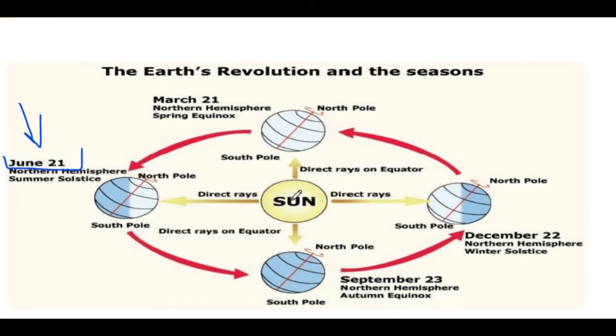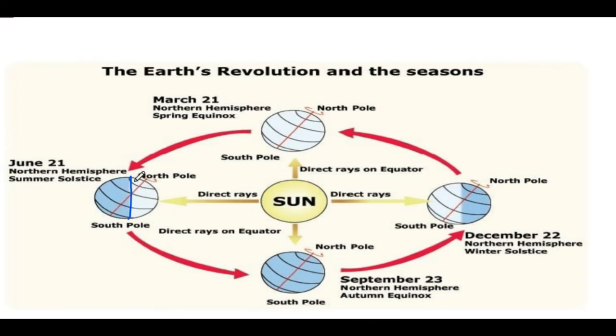You can see this is Sun and this is Earth. And the Earth is tilted 66.5 degrees on its orbital plane. Since the Earth's axis is towards the Sun, this part will receive the maximum sun radiation, whereas the southern part of the Earth will receive lesser sun radiation. The equator, which is dividing Earth into 2 equal parts, will receive the maximum sun radiation, especially from the Tropic of Cancer to the equator. This will receive the direct rays, whereas a lesser part will be received by the Tropic of Capricorn to the equator.